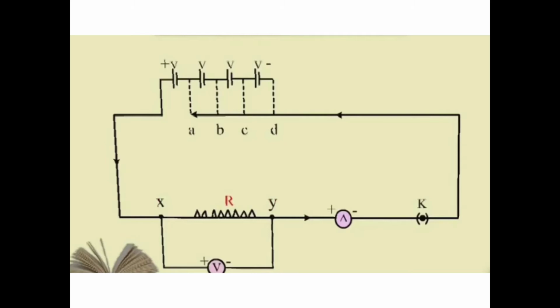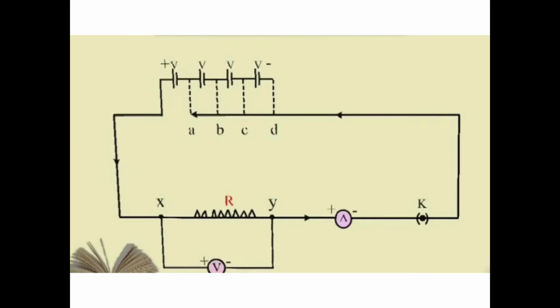Now you are going to make the arrangement. Here I am going to have the cell. It can be one cell, two cells, three cells, four cells, depending on how much current I want. And here I have the resistance across which I am going to measure the potential difference.